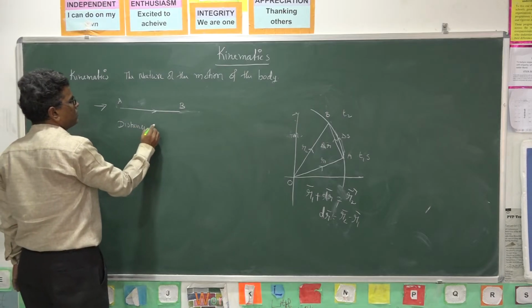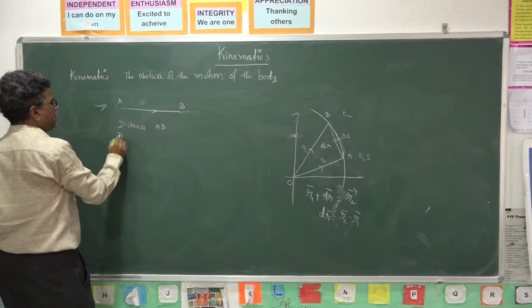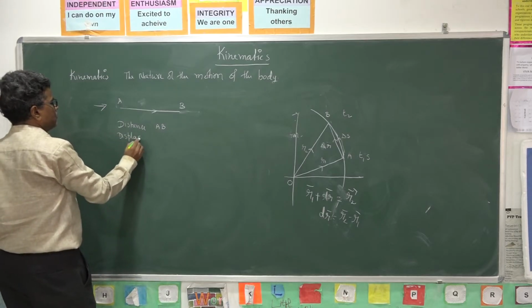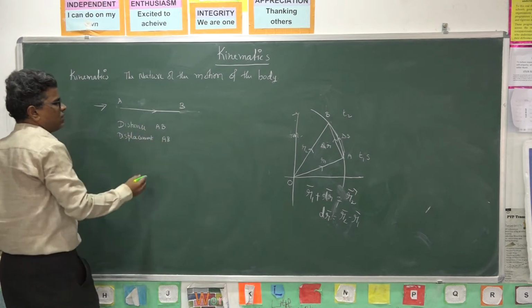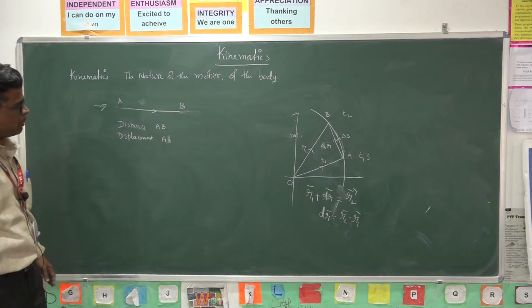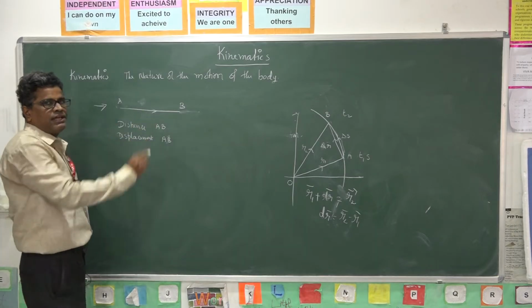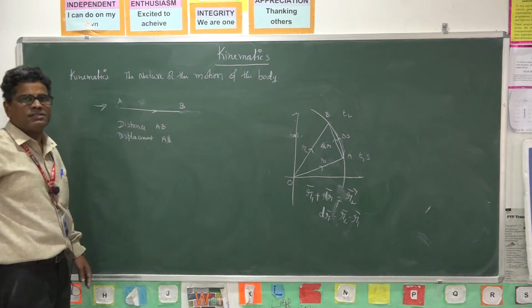Distance is AB. What is the displacement? Displacement is also AB. So if a body moves in a straight line, then the distance and displacement are both the same.